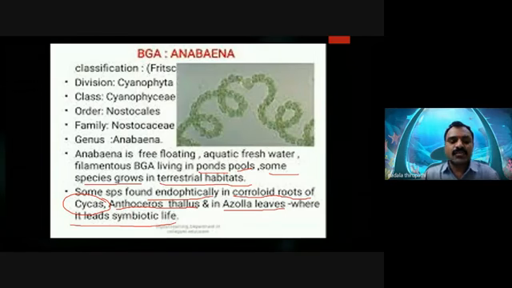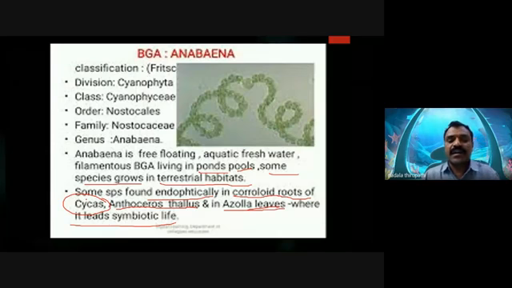Anthoceros belongs to Bryophyta. Azolla belongs to Pteridophyta, and Cycas belongs to Gymnosperms. So these blue-green algae, Anabaena, live in symbiosis with Bryophyta members like Anthoceros, with Pteridophyta members or fern plants like Azolla, an aquatic fern, and with the coralloid roots of Cycas, a gymnosperm.